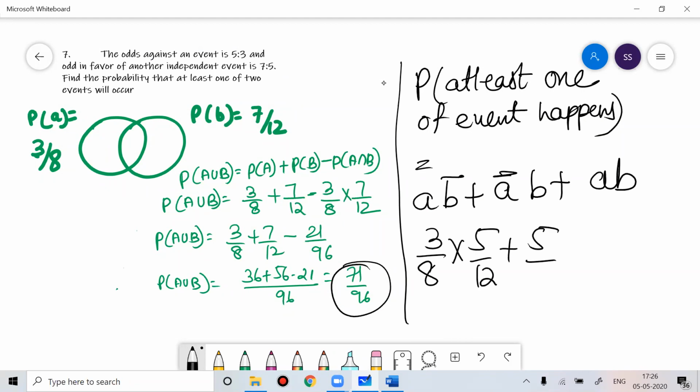A does not happen is 5 by 8, B happens is 7 by 12, plus both of them happen is 3 by 8 into 7 by 12. Solve it, you get the same answer. You solve it, you will get the same answer. Any doubt?